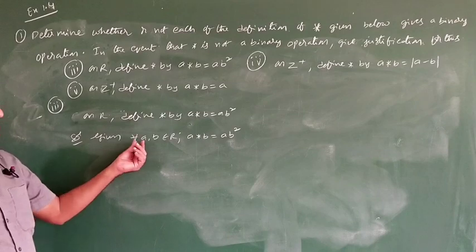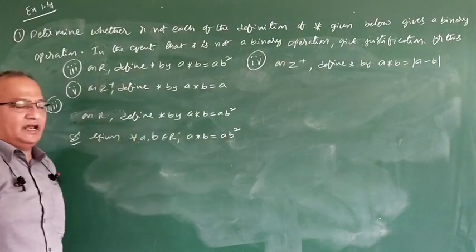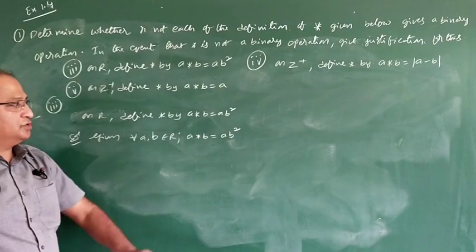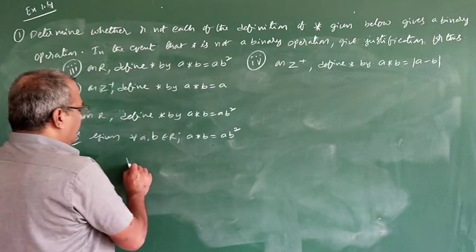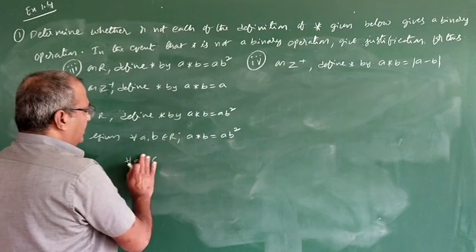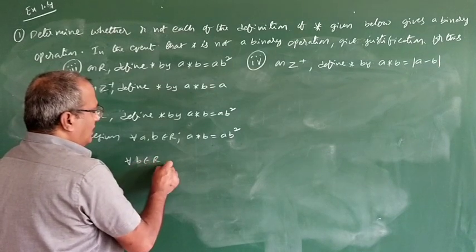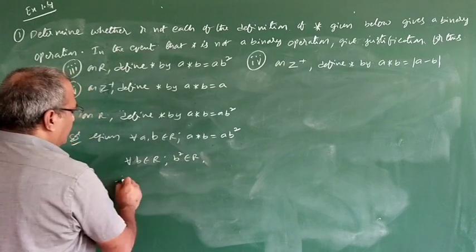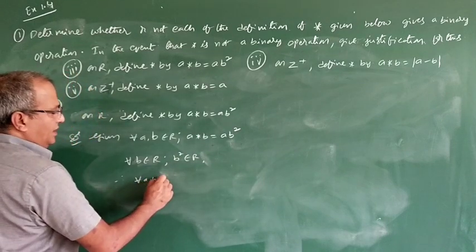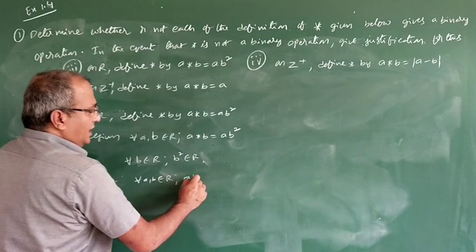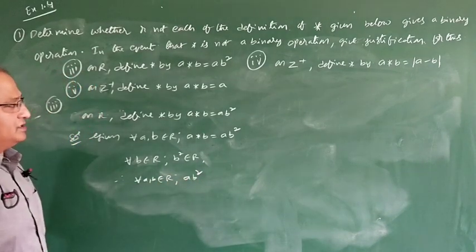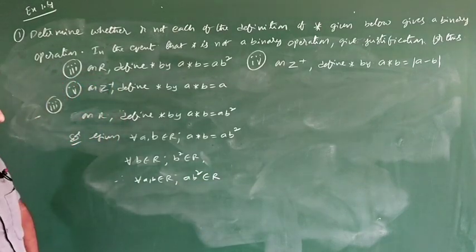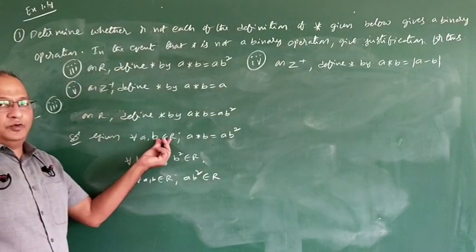So here a, b are two real numbers. So a star b is equal to a b square. We have to show this. See, for all b belonging to R, b square also belongs to R. Therefore, for all a, b belonging to R, a into b square also belongs to R. See, a, b are any two real numbers.